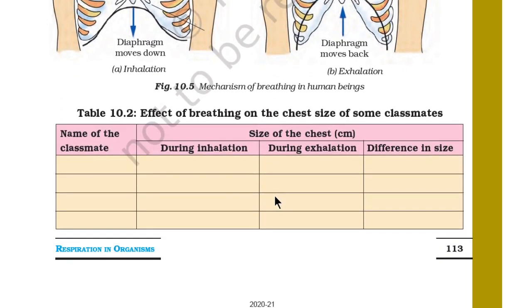In table 10.2, note the effects of breathing on the chest size of some classmates. You can write the classmate's name, the size of the chest during inhalation and during exhalation, and the difference in size.